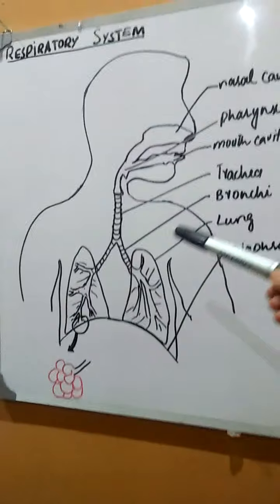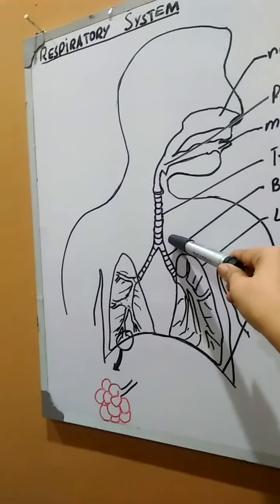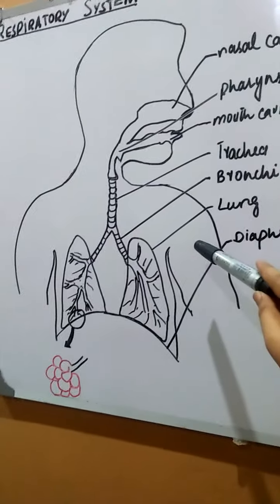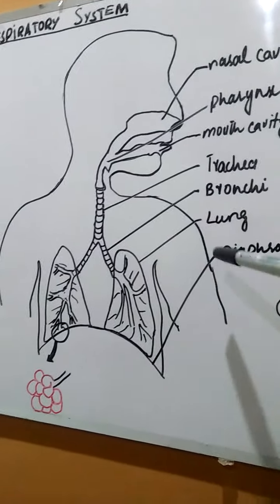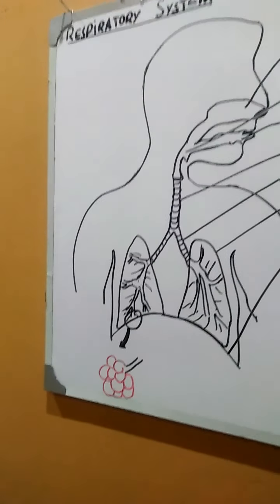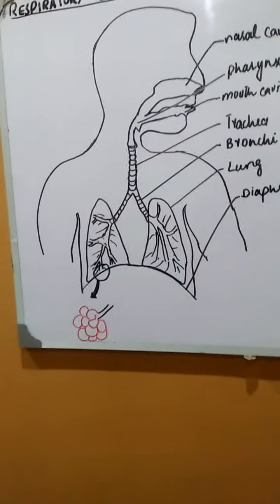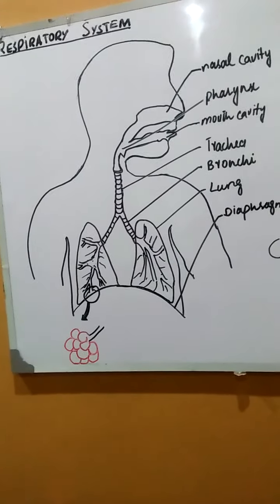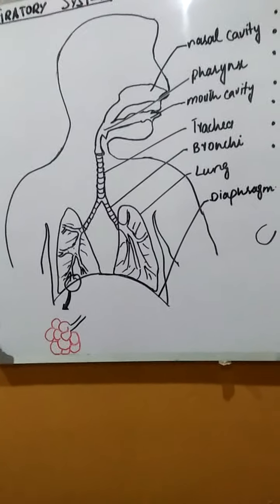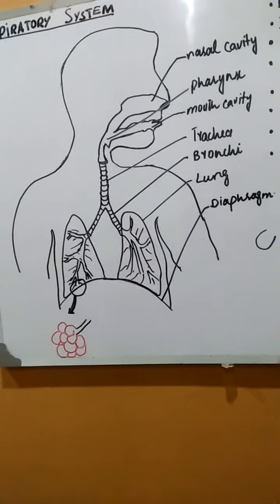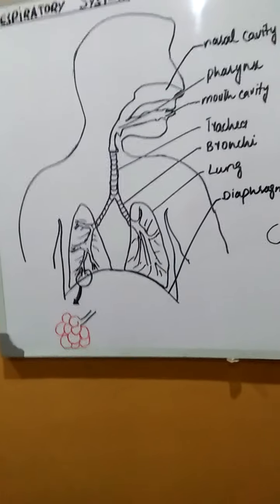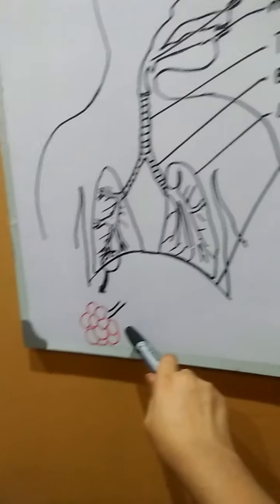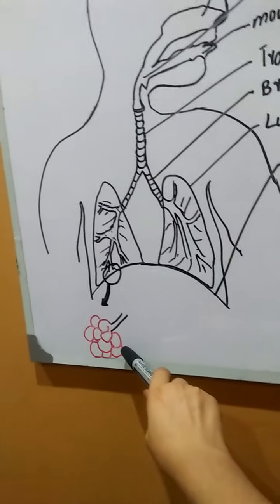Next, while entering into the chest cavity, the trachea divides to form two tubes, left and right. Both of these are called bronchi. Single is bronchus. After entering into the lungs, they will be divided into smaller tubules called bronchioles, and the bronchioles further divide to form alveolar ducts, which open into alveoli, which are grape-shaped respiratory surfaces.